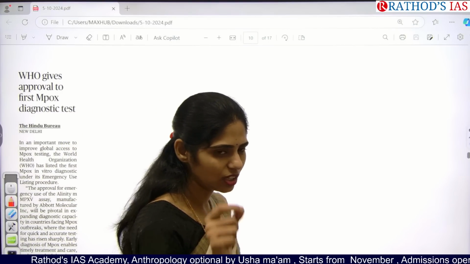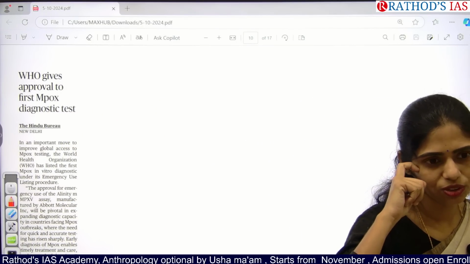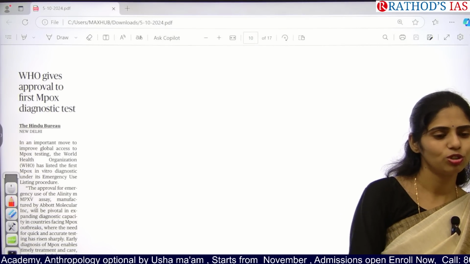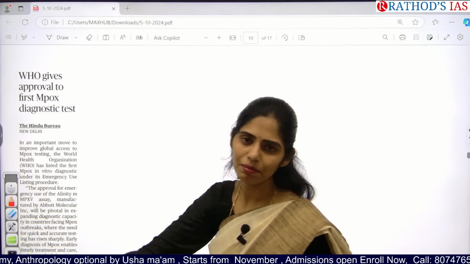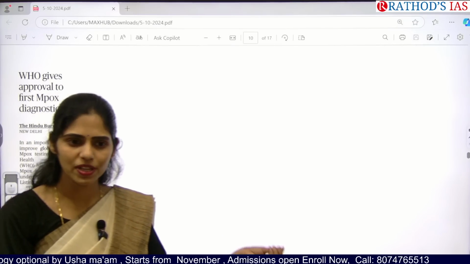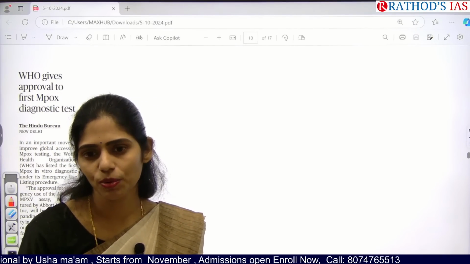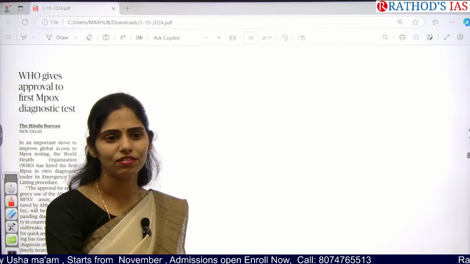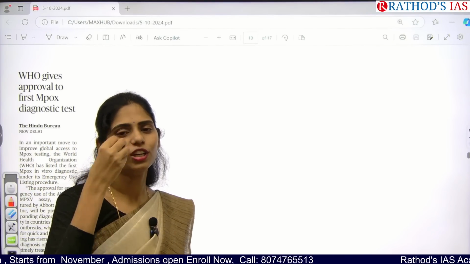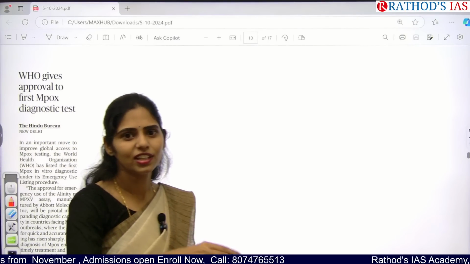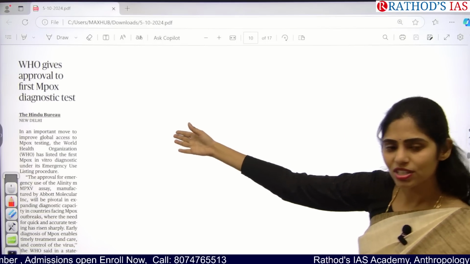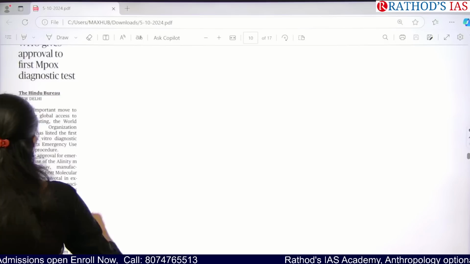So what is that test about? Do you have any idea? How do you diagnose any disease? You will be withdrawing blood or giving a urine sample so that it will be tested and checked for any antigens, that is, foreign particles which are present in your body or not. If they find Salmonella typhi, then you will get the report that you tested positive for typhoid. If in your blood they find HIV virus, then they will say AIDS positive. So here this test is about Mpox diagnostic test.